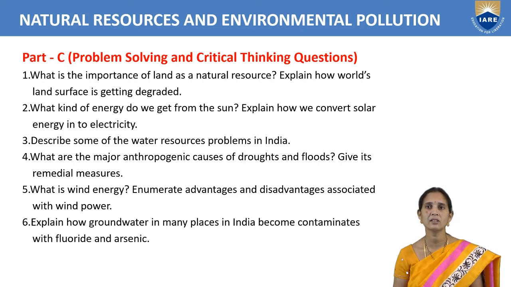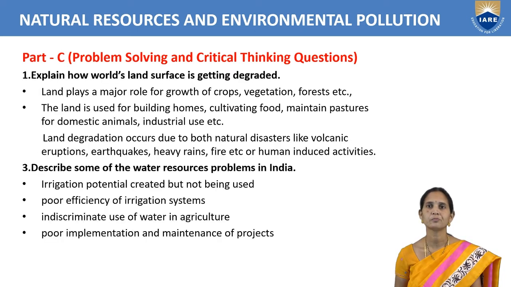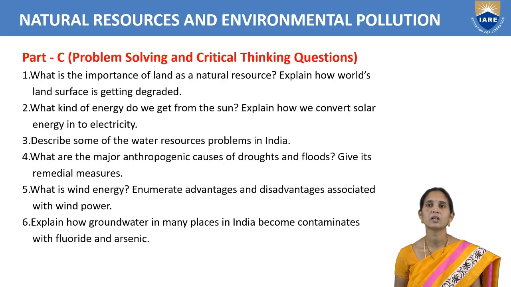Explain how the world's land surface is getting degraded. So here we can write how this land is degraded. Mainly we are going for growth of crops, vegetation, forest. The land is used. First point, we are going for construction of buildings, and we are making pastures for domestic animals, and we are developing industries, and so we are going for degradation of the land. So that we have to write.